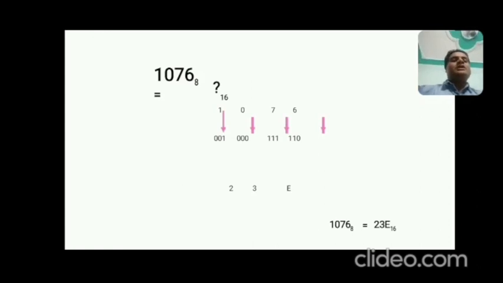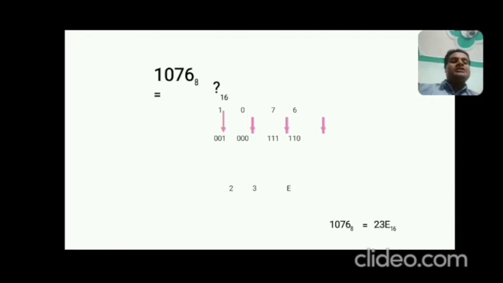Now simple, starting from the rightmost, you take 6 and write it in binary. So 6 has the binary value 110 in 3 bits, and 7 can be 111, and 0 like this and this.